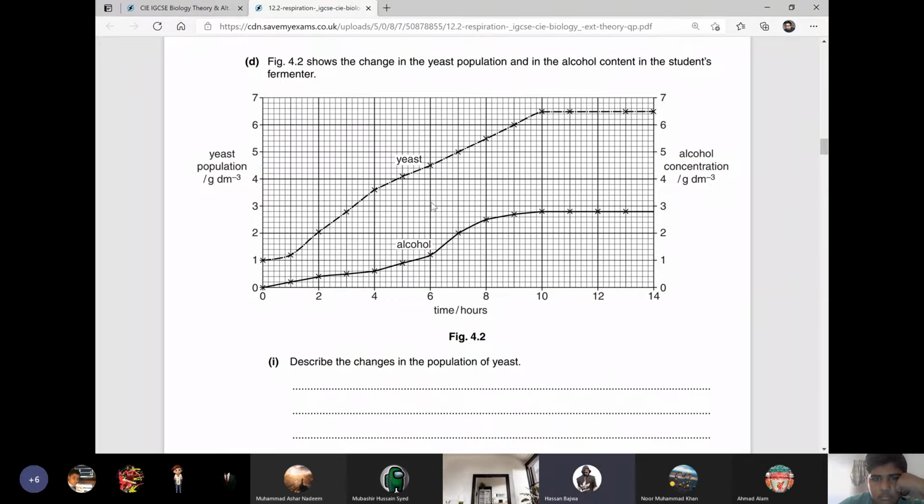So there's one more thing which you will add over here. You will tell that from 0 hours up till 10th hour, the yeast population keeps on increasing. And after 10th hour up till 14th hour, the yeast population remains constant. It does not increase or decrease. This is what you see, or not, boys? Yes, sir. So this is how you do it. First of all, you will tell everything with the use of data, and then you write down what you see.